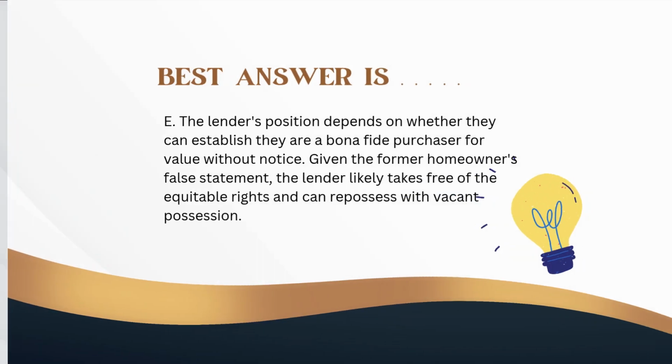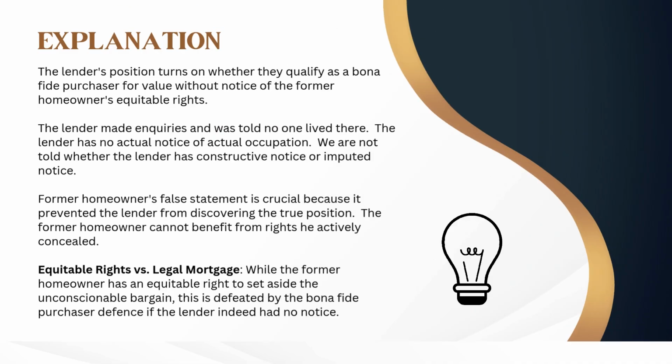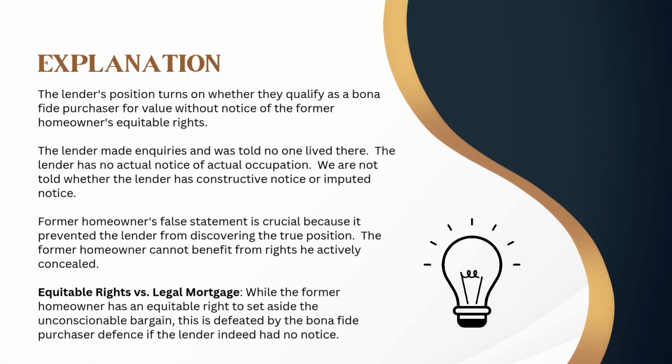The best answer is E. The lender's position depends on whether they can establish they are a bona fide purchaser for value without notice. Given the former homeowner's false statement, the lender likely takes free of the equitable rights and can repossess with vacant possession. The lender's position turns on whether they qualify as a bona fide purchaser for value without notice of the